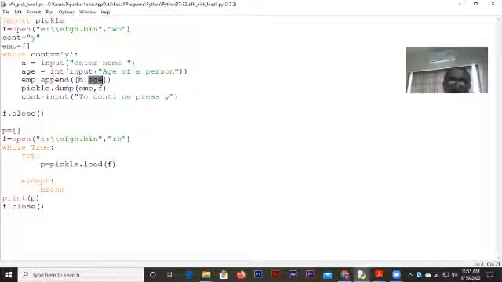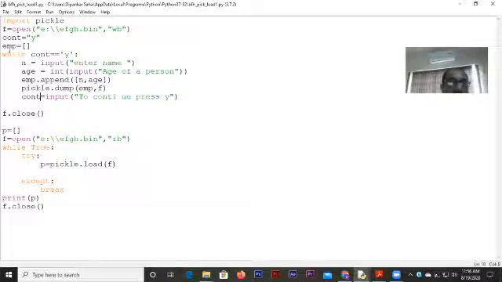Since it's a list, I don't need to convert anything like in the previous case. I did not convert anything at all. And then I'm writing it with pickle.dump. Again, the syntax is the same: EMP, the list which I made, and F, the file object. Why I wanted to show you this program is that it is not always necessary to write a string onto a binary file. I can write a list also. A list containing some elements can also be dumped into a file.